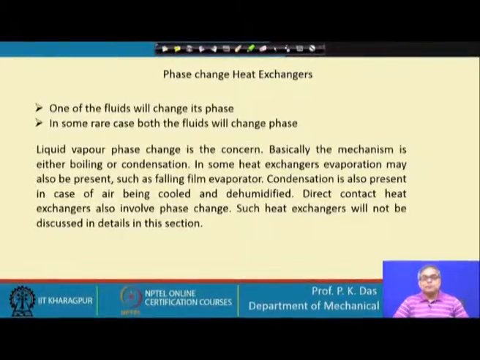There are many direct contact heat exchangers where phase change takes place. A very elaborate description of those heat exchangers will not be possible in the minimum amount of time we have. By this time you have probably appreciated that heat exchangers are a vast topic. So, we will try to give some general idea of phase change heat exchangers, and some of the important phase change heat exchangers we will try to deal with in a bit more detail. With this, let us go to the next slide.